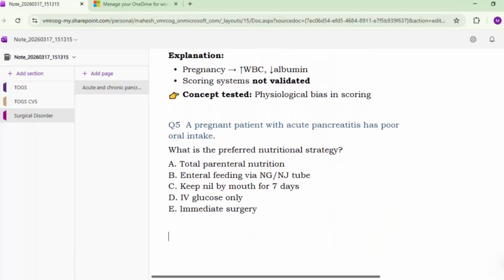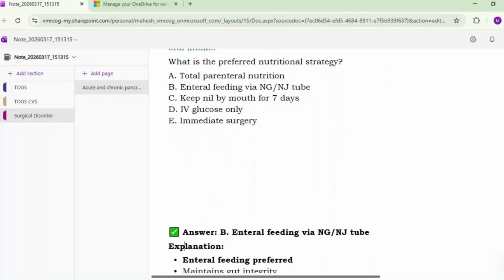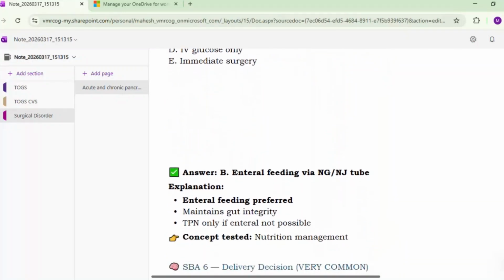Next. A pregnant patient with acute pancreatitis has poor oral intake. What is the preferred nutritional strategy? A. Total parenteral nutrition. B. Enteral feeding via NG or NJ. C. Keep nil by mouth for 7 days. D. IV glucose only. E. Immediate surgery. B. Enteral feeding via NG or NJ. Yeah, nasogastric or nasojejunal tube enteral feeding is preferred over the parenteral. TPN only if enteral is not possible.